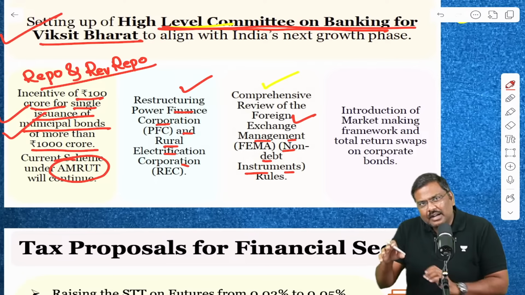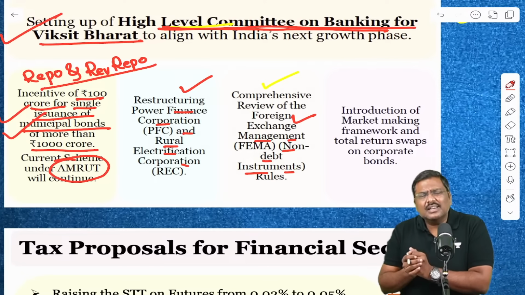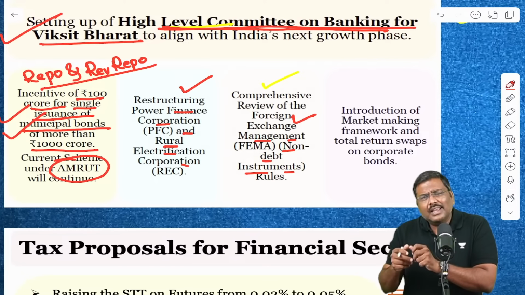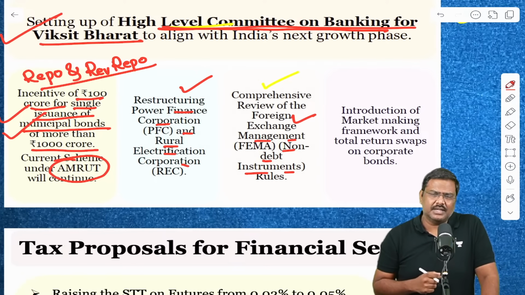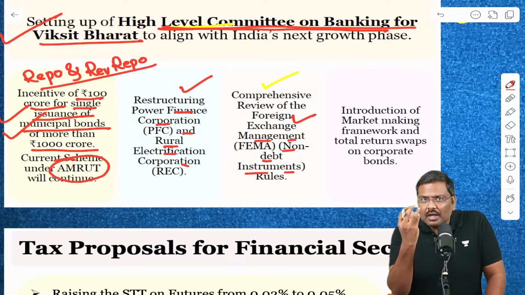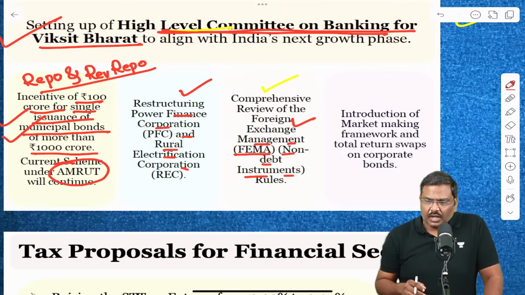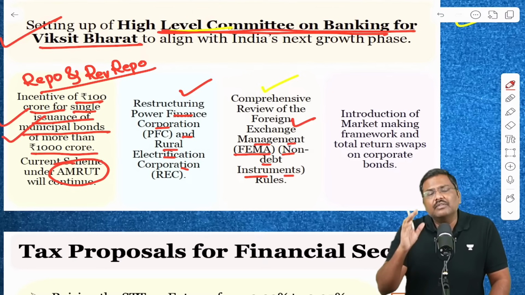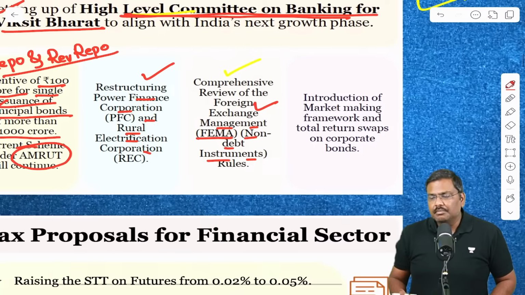It's not that fundamentally something is wrong with the Indian market. No, they are worried about uncertainty. They are worried about volatility. In addition to that, they are worried about regulations in the domestic market, etc. So what has the Government of India now stated? We will review the FEMA framework. And we will review it for what? Non-debt instruments. Please have a look at this.